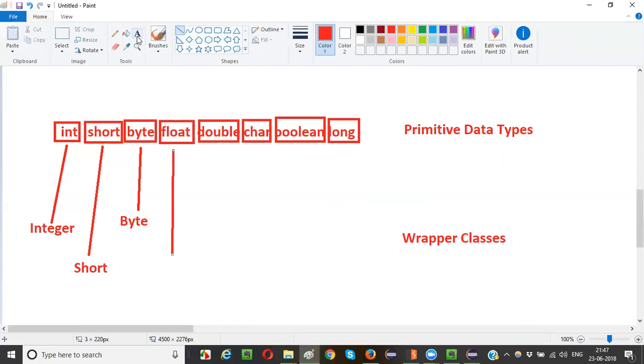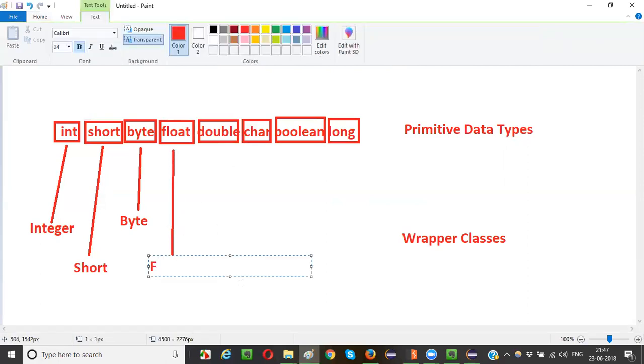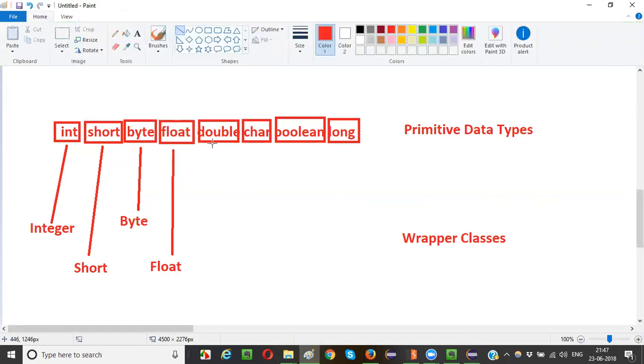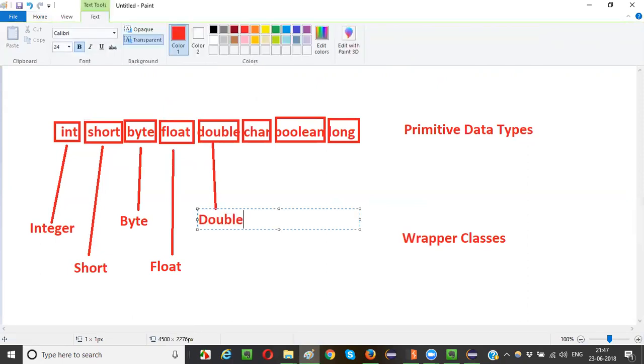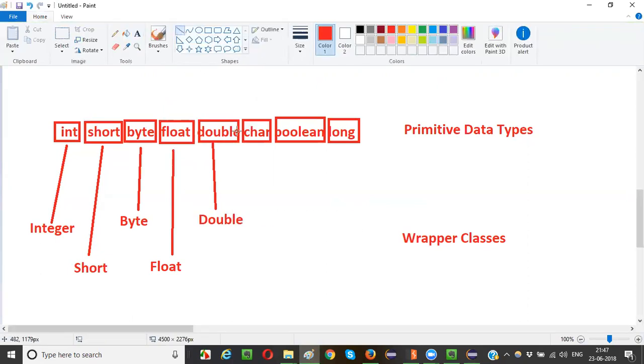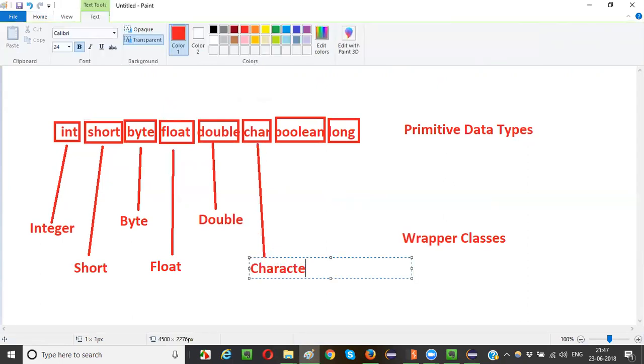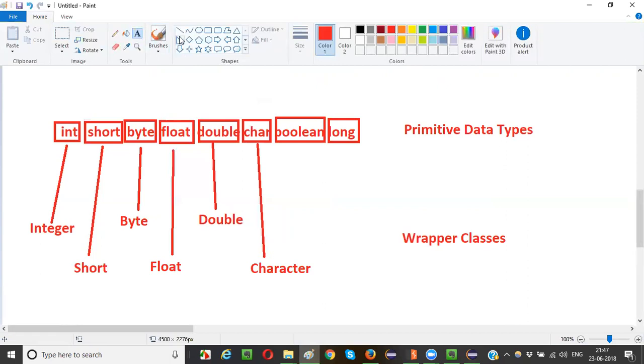Float. Can anyone guess Float? F-L-O-A-T, Float. Okay. Double. Can anyone guess char, guys? What may be the wrapper class for char? Characters. Yes, the complete word Character you have to write. Character. Okay, like this. Boolean.